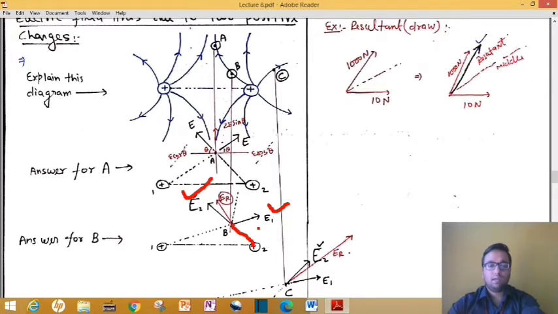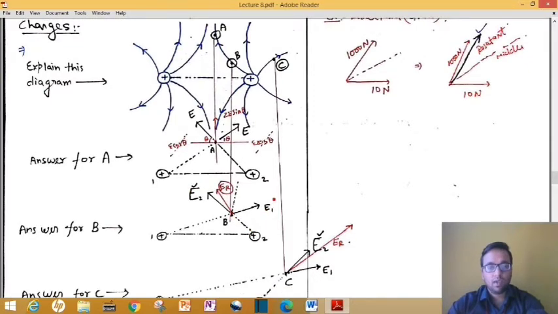So tell me, where will their resultant be? We have these two electric fields, and this dotted line represents exactly the angle bisector of E1 and E2. Where will your net resultant be: towards the left of this middle line or median, or towards the right of this median?